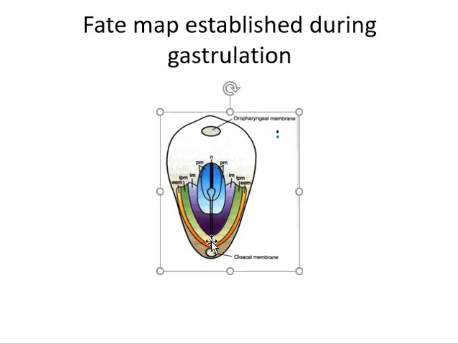Those migrating through the caudal part of the streak form lateral plate mesoderm, and those migrating through the most caudal part of the streak will form the extraembryonic mesoderm.